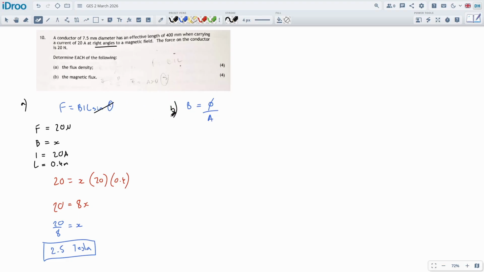And part B is going to be magnetic flux. And we've got the flux density up here, which is the B. The phi is what we're looking for. That will be done in Webers, Wb, right? The area is the size of the conductor. So we've got the B is 2.5 Tesla. Now the area is up here. We've got the conductor diameter. We assume that we're talking about a little coil because that's how it is on fuel injectors, probably, right? On a solenoid. 7.5 millimeter diameter.